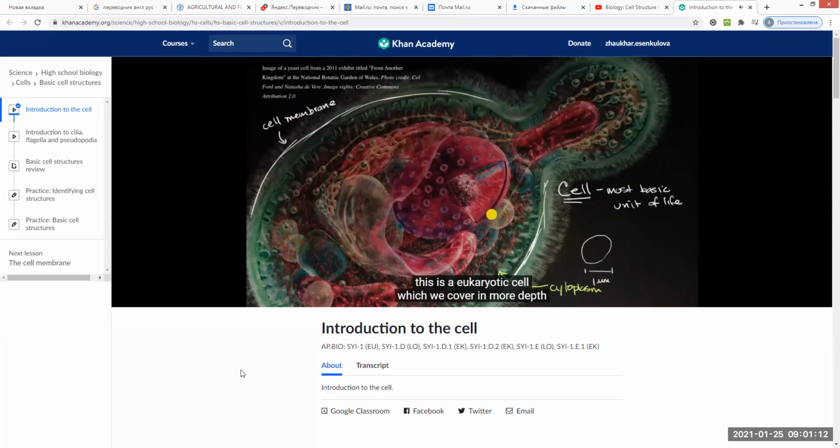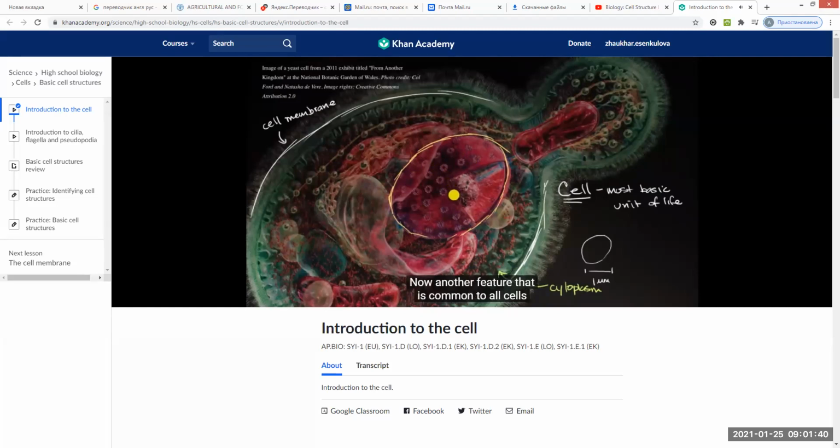And then depending on the complexity of the cell, this yeast cell is a eukaryotic cell, which we will cover in more depth in other videos. But one of the features of a eukaryotic cell is that you will have a membrane-bound nucleus. You see it in this diagram right here. This is not a common feature to all cells, but the only reason I'm mentioning it in this video is that officially the cytoplasm does not include the stuff inside the nucleus. In a eukaryotic cell, that is called the nucleoplasm. We'll talk more about that in another video.